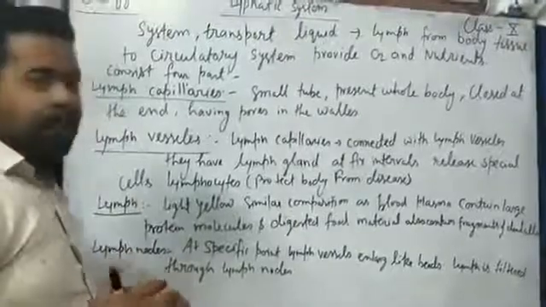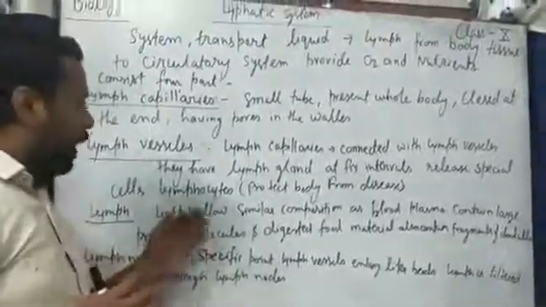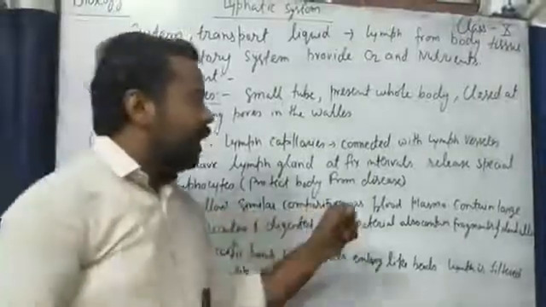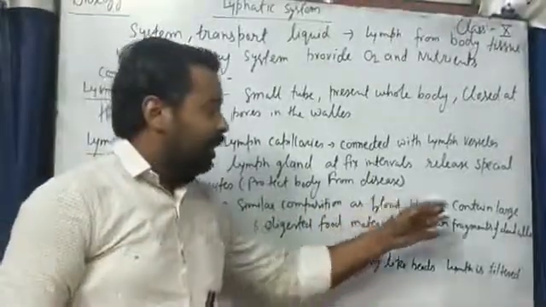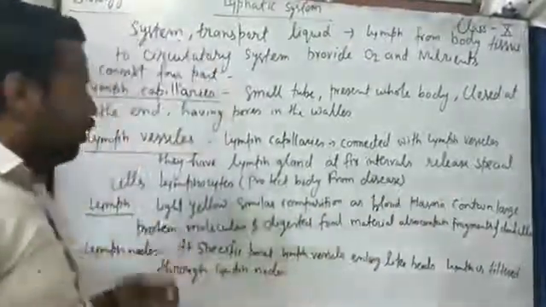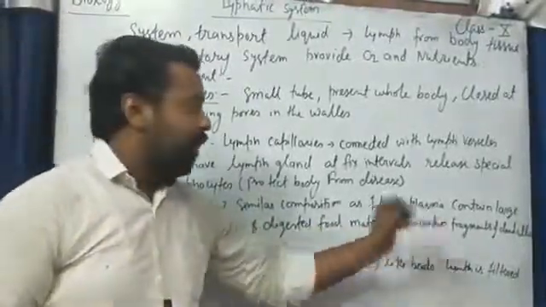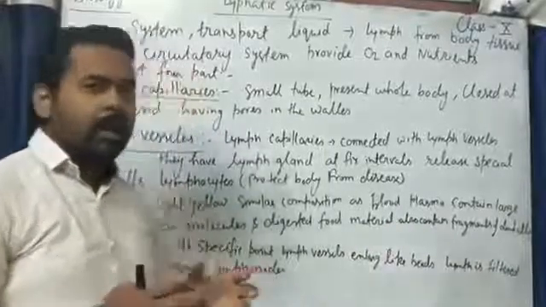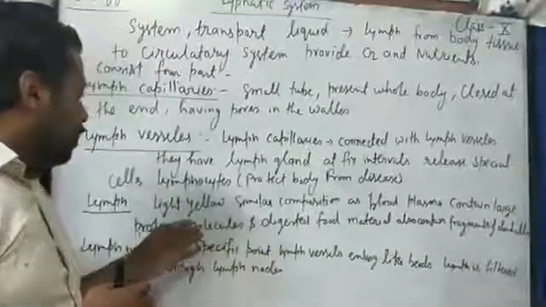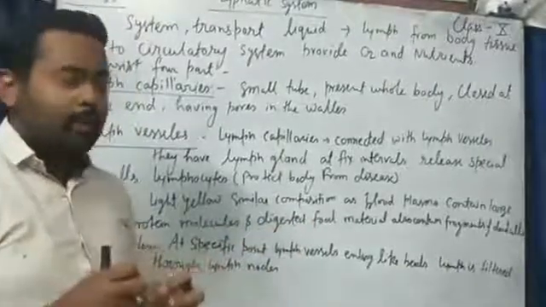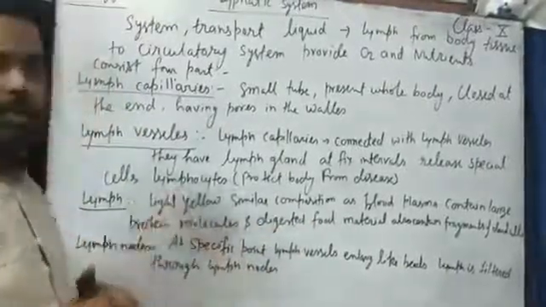Next is lymph. Lymph is light yellow and its composition is similar to blood plasma. It contains large protein molecules and digested food material, and also contains fragments of dead cells. It means it contains protein molecules, digested food material and also dead cells which will be killed by lymphocyte cells.